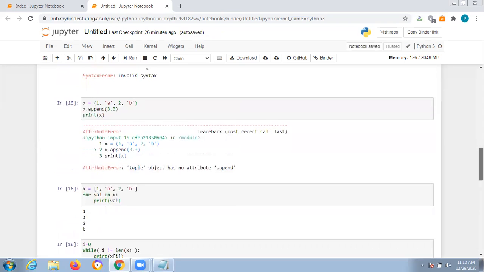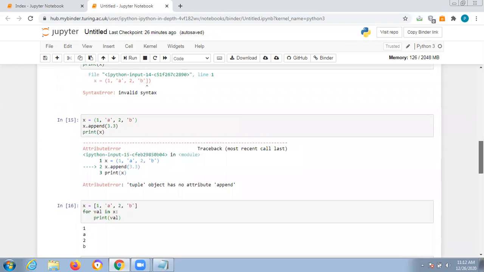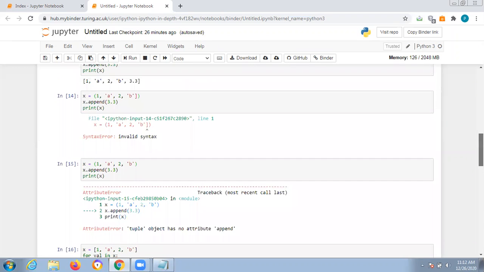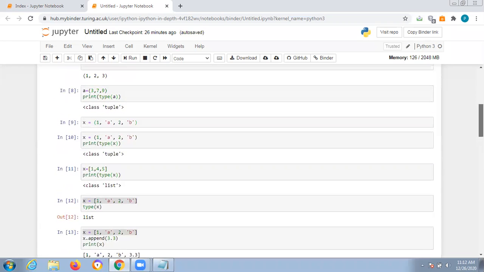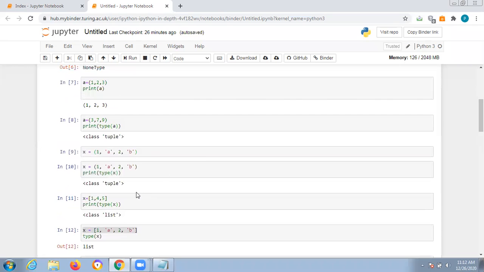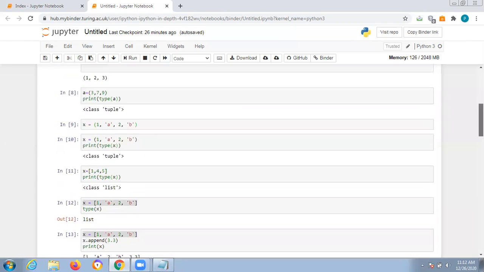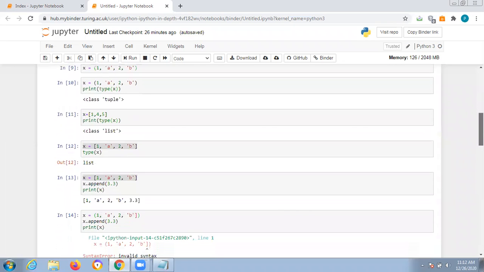I'm giving an overview of today's lecture. Strings can be enclosed either in single quotes or double quotes. Lists use append only, and append will not be applicable to the tuple, only list will support this. And if you give print, it will determine which class, and if you don't give print it will simply give us the list only, and the class won't be displayed. So these are the important things you learned. Daily practice is very important.